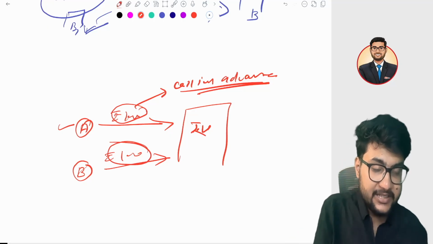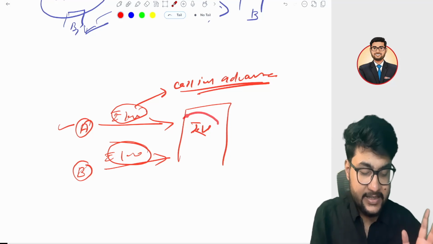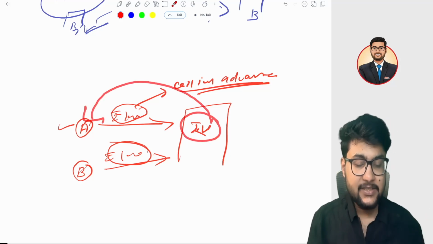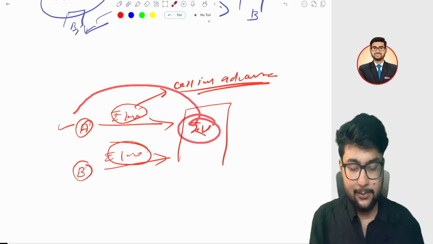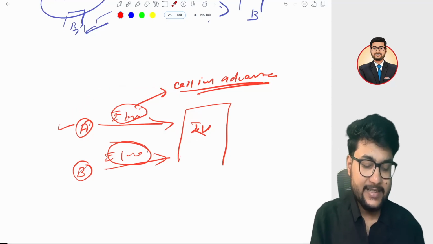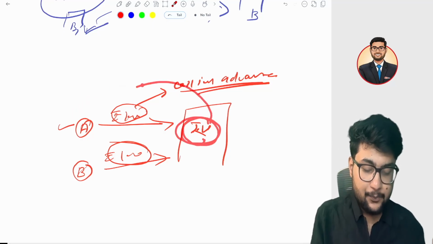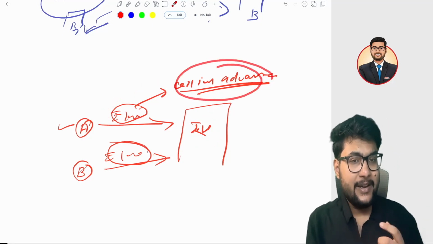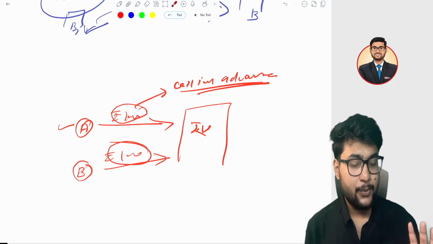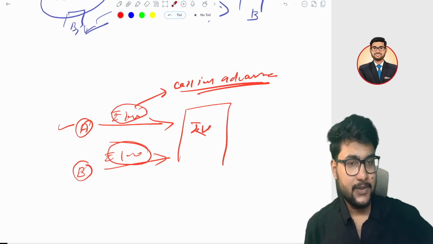But we have studied under section 7, if any joint venture is supplying services to its member, any person other than an individual supplying to its member, it's a service. So in case a joint venture is charging an annual maintenance, not a call in advance, then it is a pure supply of services.